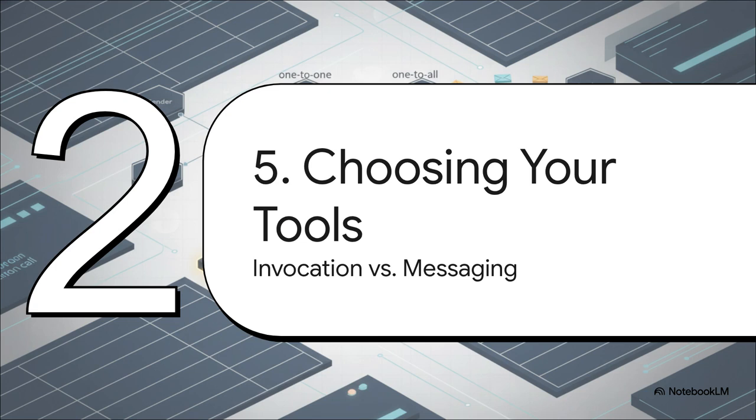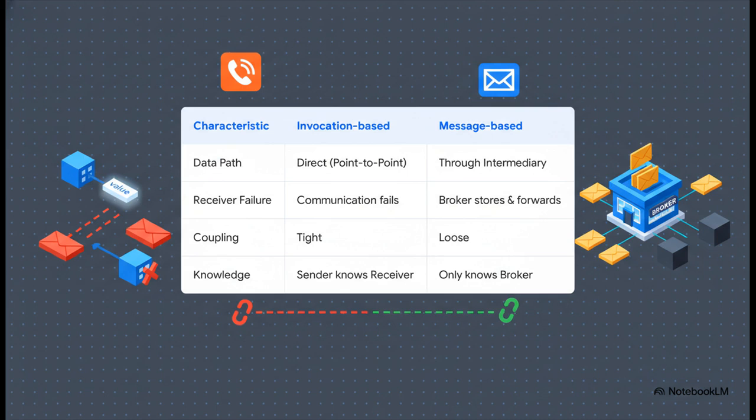So, we've got the patterns, we've got the concept of time. The next logical question is, how do we actually implement all this? Well, let's look at the two main categories of tools we use to bring these ideas to life: invocation-based and message-based. This table lays out the fundamental choice, so let's just walk through it. With invocation-based tools, like a direct HTTP call, the data path is point-to-point. The sender has to know the receiver's exact network address. This creates what we call tight coupling. And here's the kicker: if the receiver is down, the whole communication fails. It's simple, yeah, but it's also brittle.